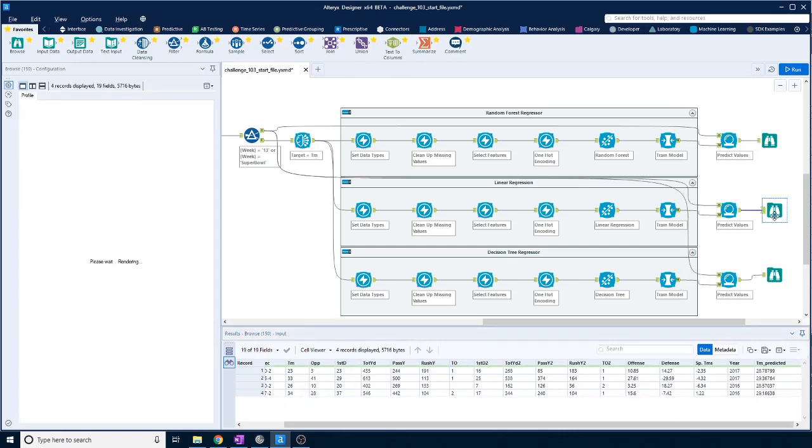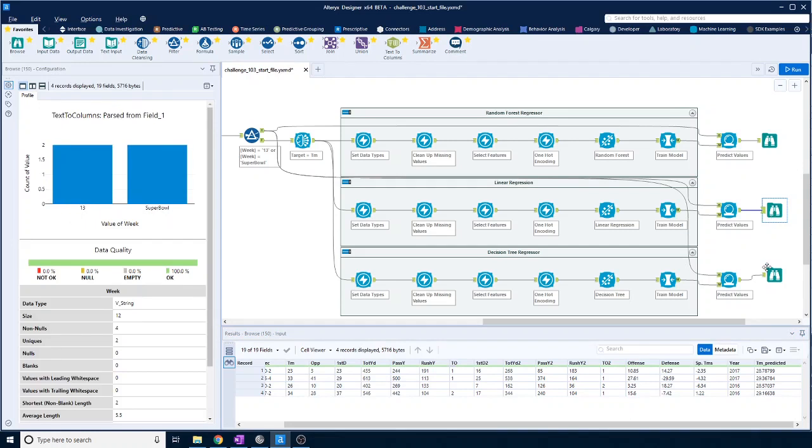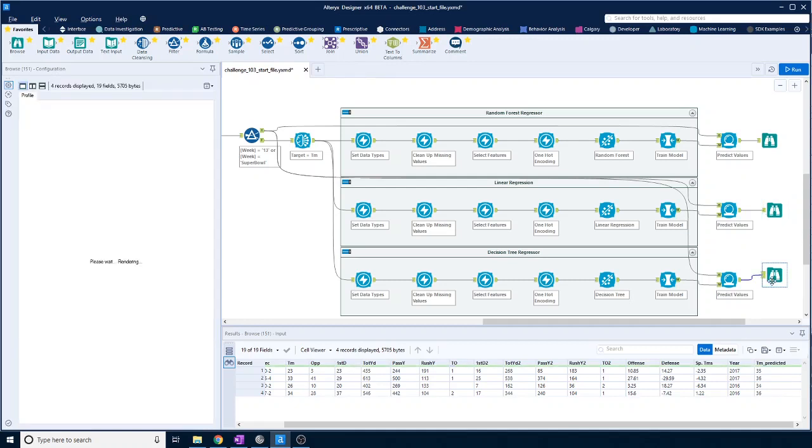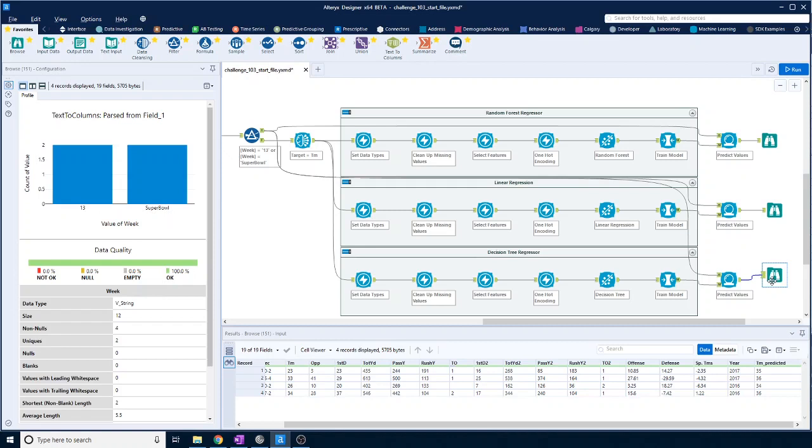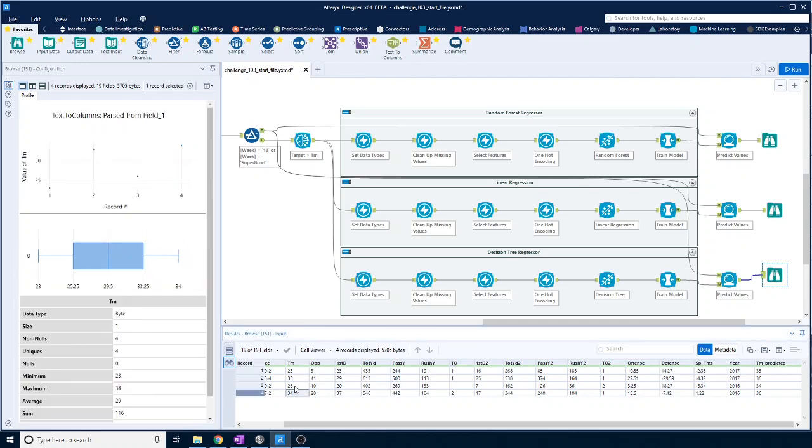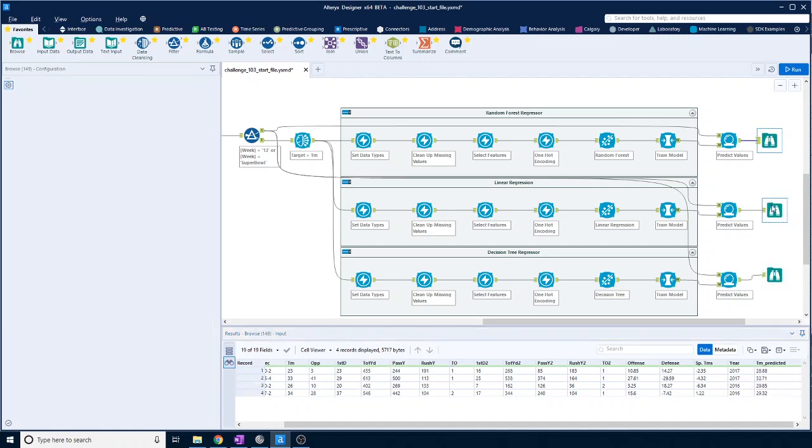Okay, so let's have a look at the linear regression. That was the random forest we were looking at. So 23 versus 28, 33 versus 29, 26 versus 28, 34 versus 29, and then the last one, the decision tree. That looks like, well, quite close on the 2016 Super Bowl, but the rest are kind of out. So interesting. There you go. Three different models, and these two are fairly close, I think, in terms of their prediction.